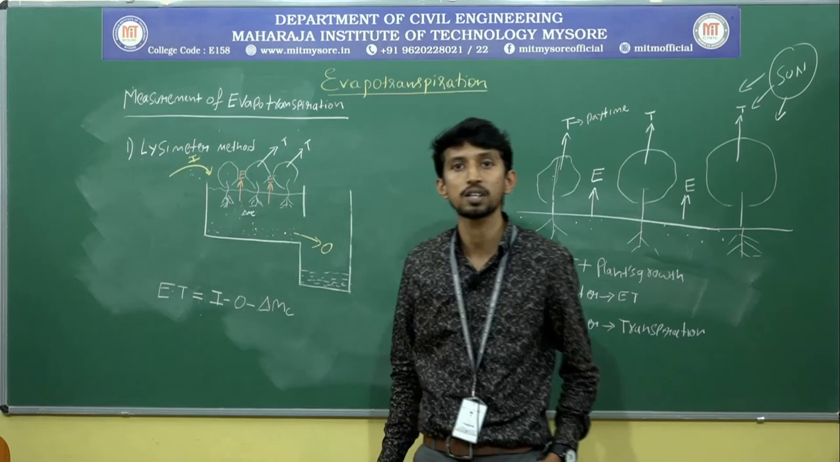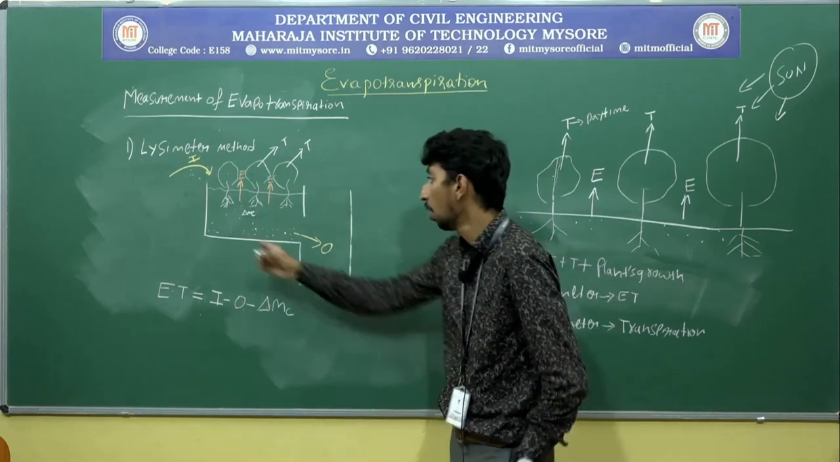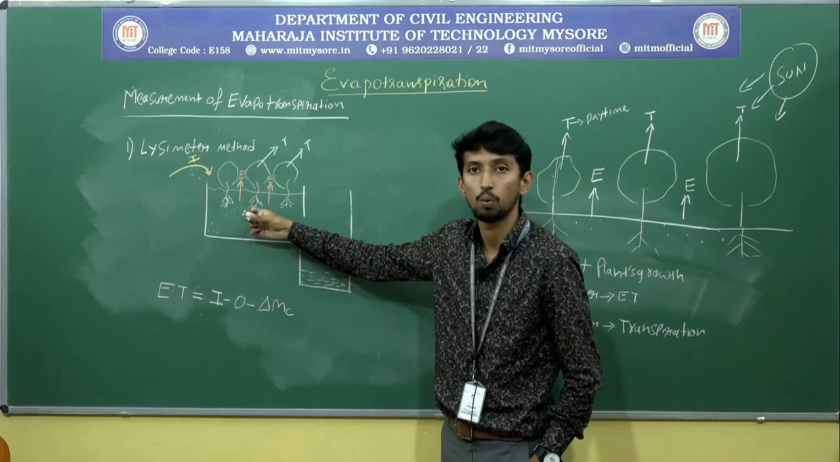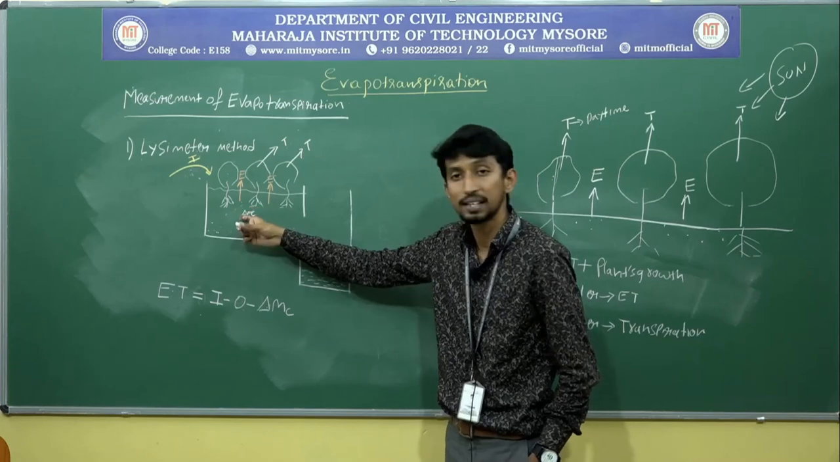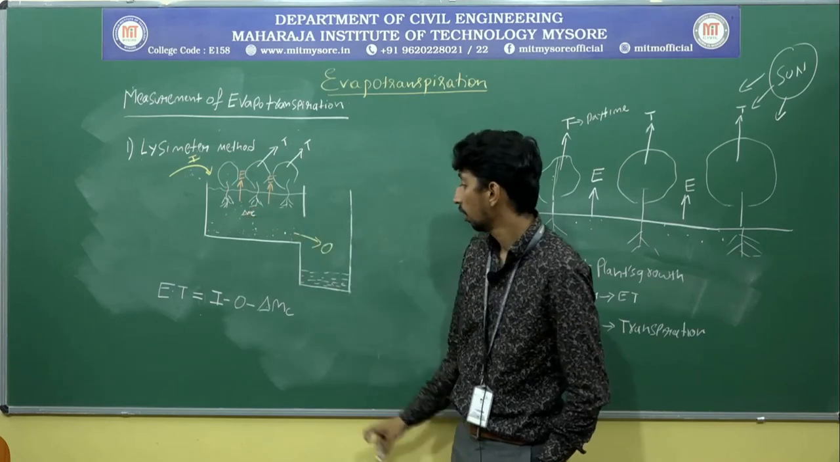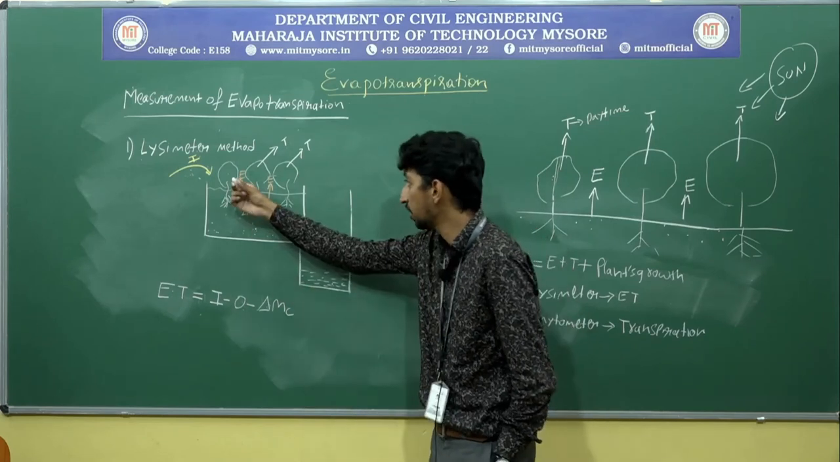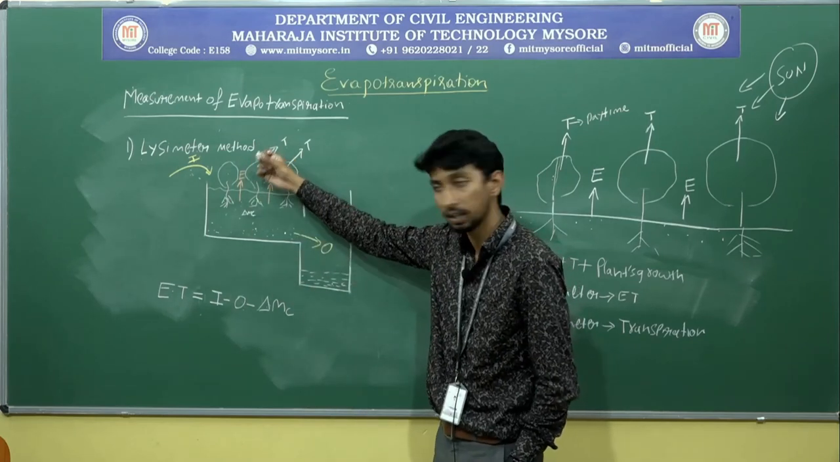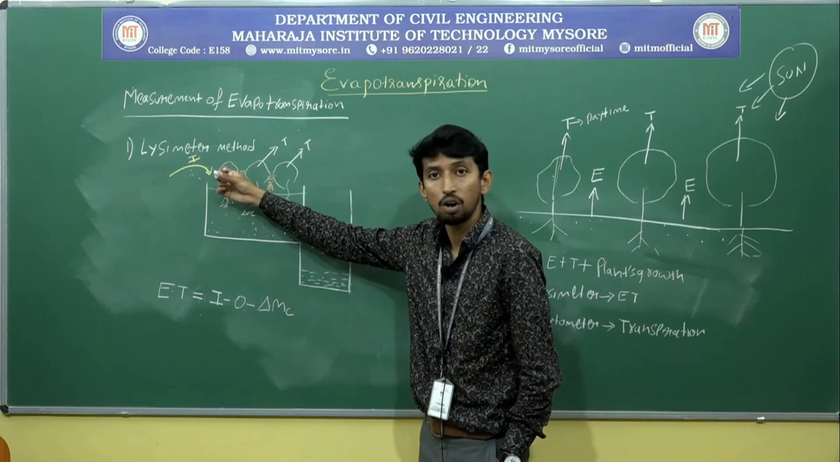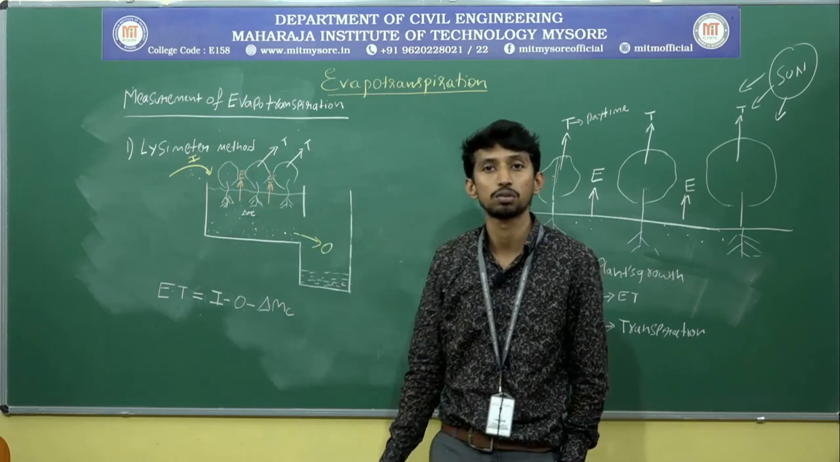At which time are we going to measure the evapotranspiration? At that time, what is the moisture in the soil? That is delta MC. Evapotranspiration is nothing but evaporation plus transpiration plus the amount of water utilized for plant growth.